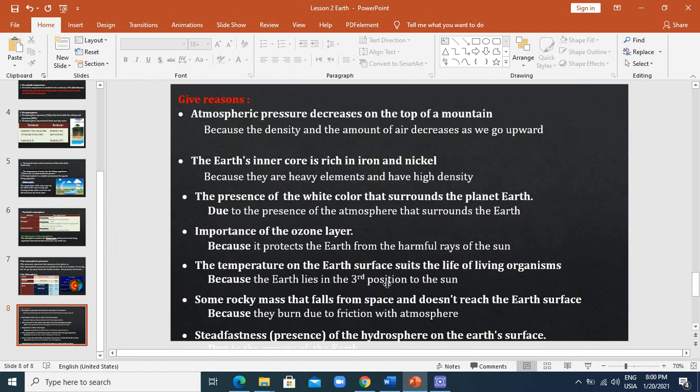What is the importance of the ozone layer? It protects the Earth from the harmful ultraviolet rays. Why is the temperature of the Earth suitable for our living? Because it occupies the third position from the sun. Why do some rocky masses that fall from space not reach the Earth? Because they burn due to friction with our atmosphere.